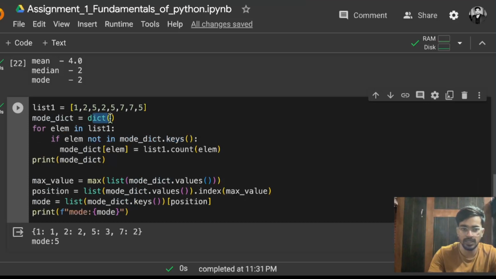Initially the dictionary is empty, so there are no keys and no values. So the first if statement is: if element not in mode dict dot keys. This is going to be true because initially there are no keys, so the element is also not present. That means 1 is not present inside that dictionary. If it is not present, what will happen? It will do mode dict element equals list one dot count element.